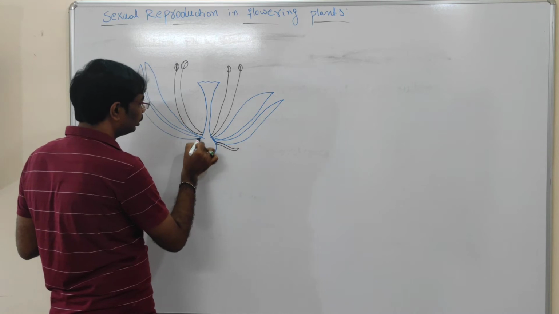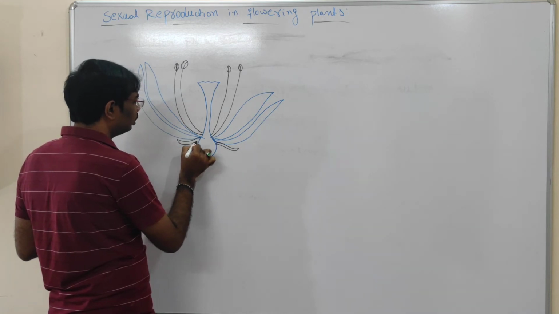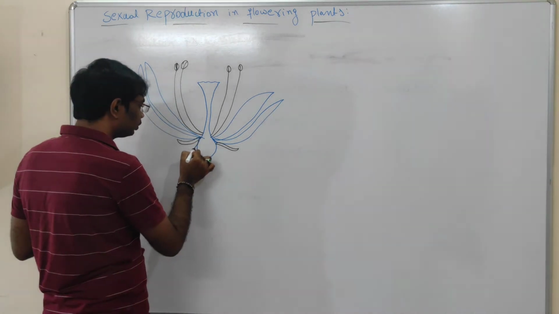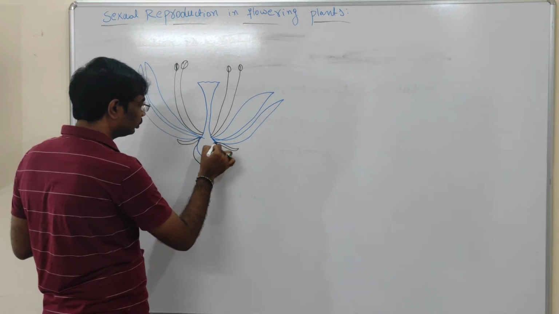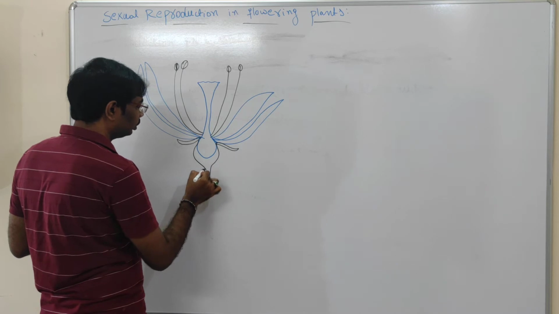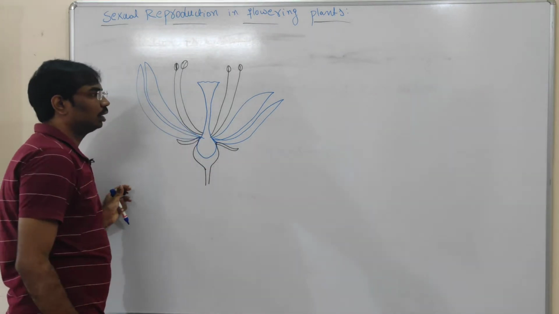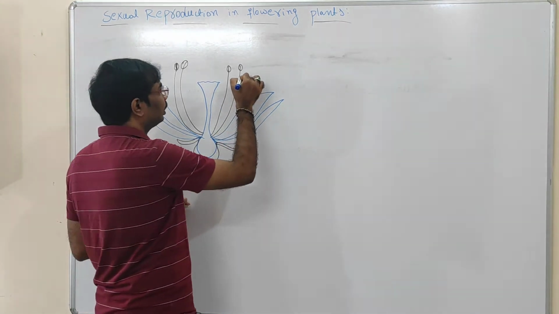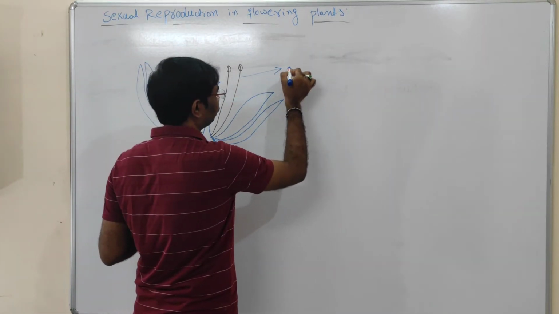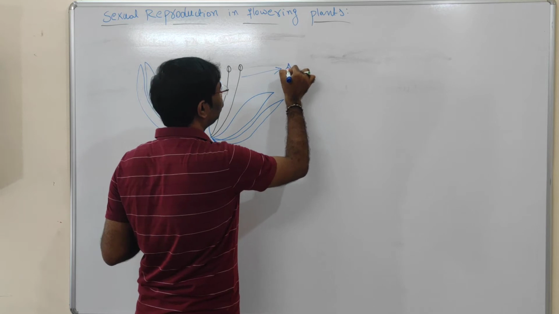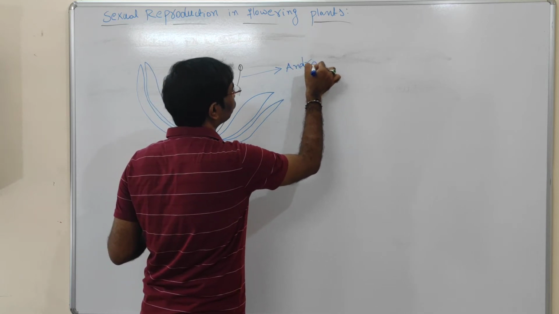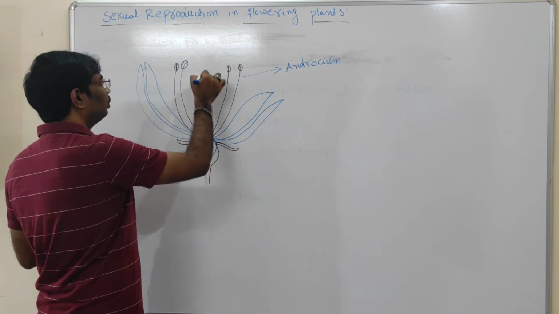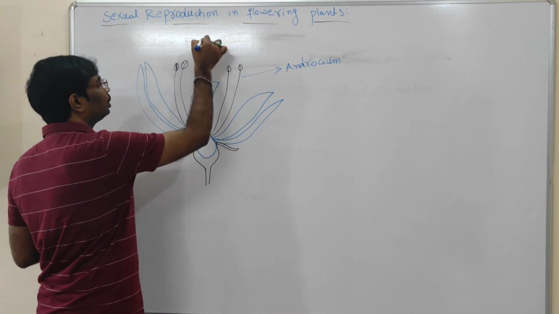So this region and this region are called sepals. Beneath this, it contains the ovary. See here two structures in this diagram. This is called androecium, and this is called gynoecium.